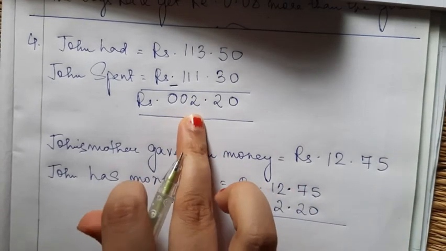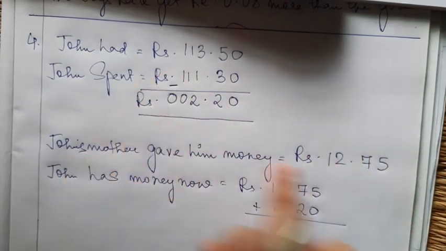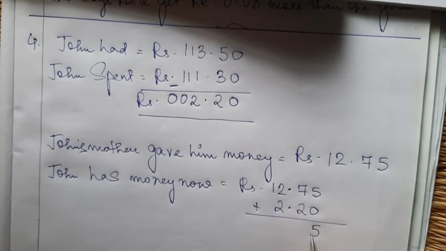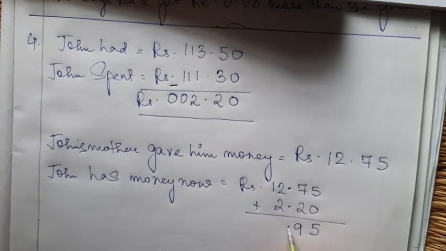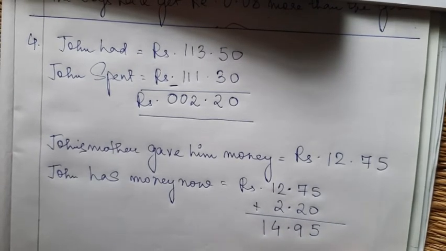He has this much money now. His mother gave him extra money. So what is the total amount? I have to do addition. So, 5, 7, 8, 9. 2 plus 2, 4 and 1, 14.95.